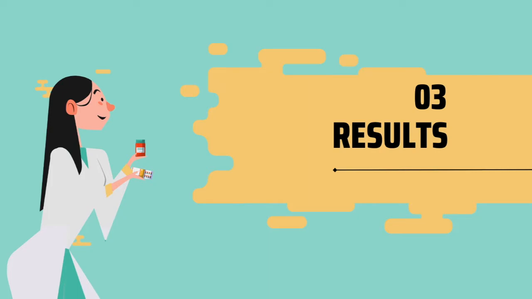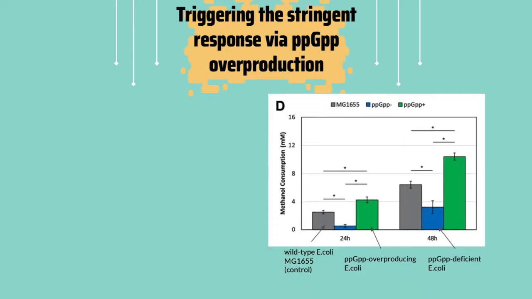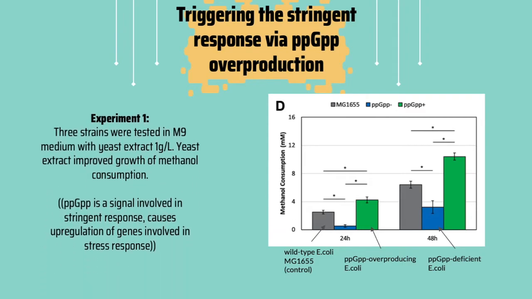There are several trials to improve synthetic methanol utilization in E. coli. The first one is to test three strains, which are the parental or wild-type E. coli, ppGpp overproducing E. coli, and ppGpp deficient E. coli in M9 medium with yeast extract at 1 gram per liter. As shown in the graph, ppGpp overproducing E. coli, or ppGpp plus, showed higher methanol consumption than wild-type E. coli, and ppGpp minus, or deficient, showed a lower methanol consumption.